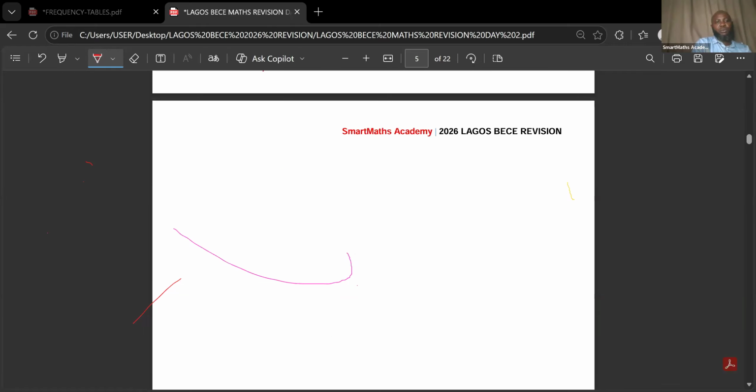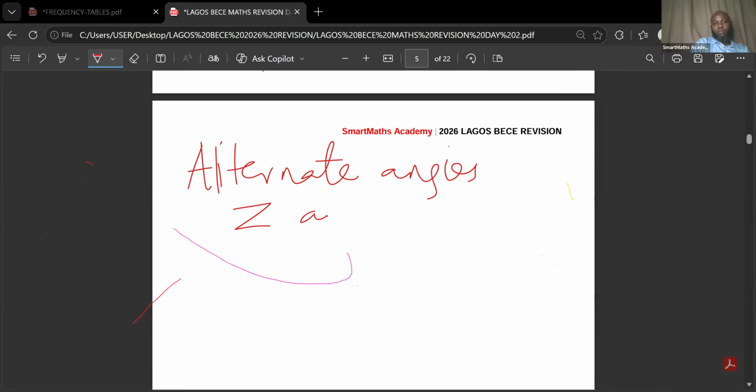Alternate angles are also referred to as Z angles, and they are equal. When two angles are alternate, they are equal.